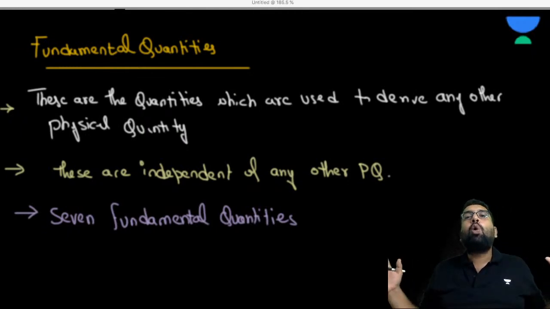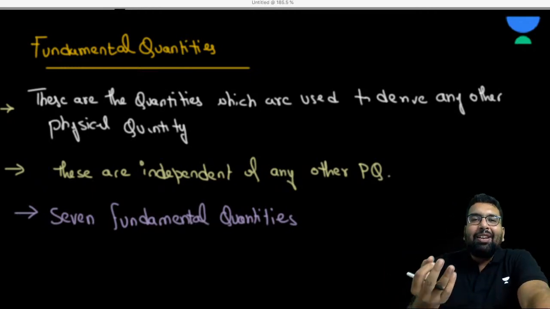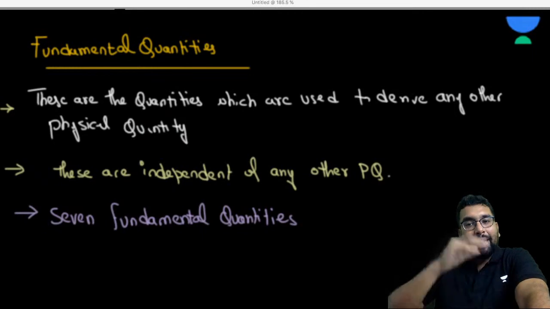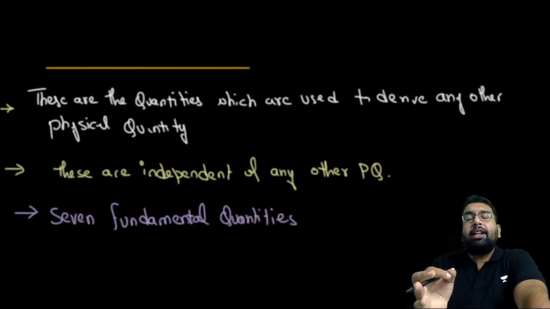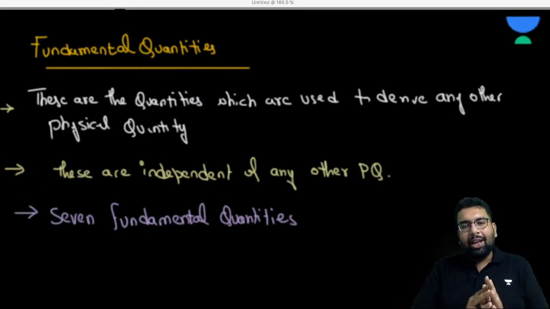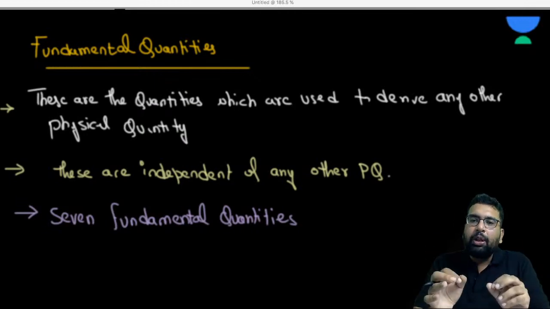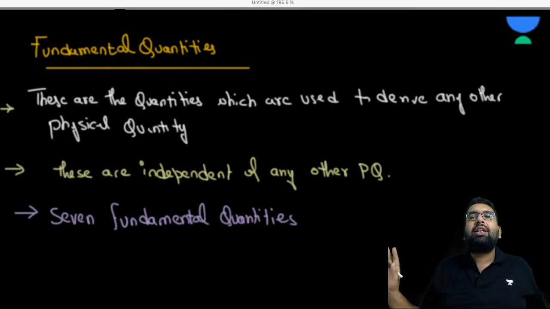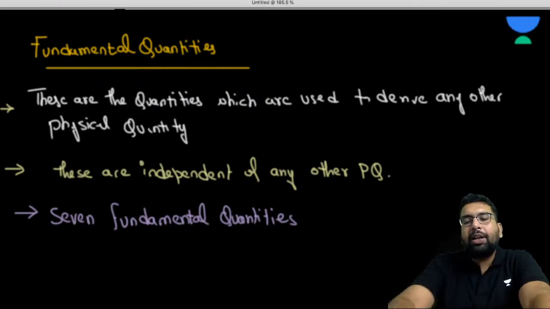We have developed this whole English language, and now I am communicating with you in English language. But all the words, everything of this English language, is made up of these 26 alphabets. Now, in the same way, these seven fundamental quantities are used to describe any other physical phenomena, any other physical quantities. So, what are these fundamental quantities?